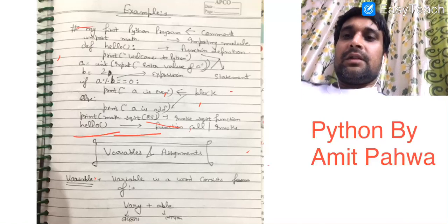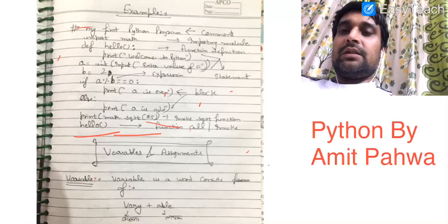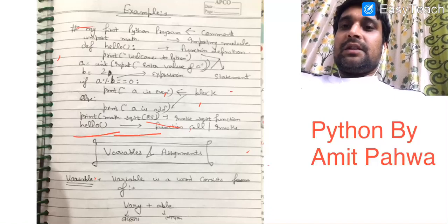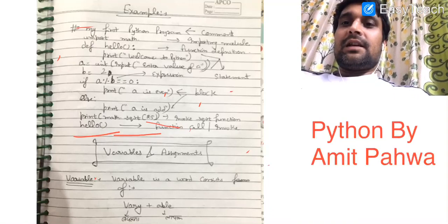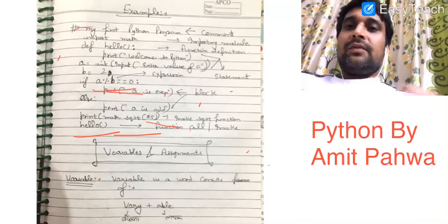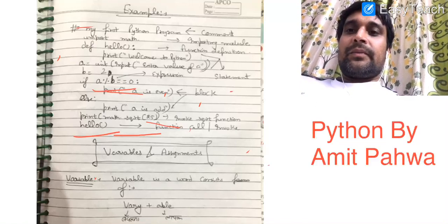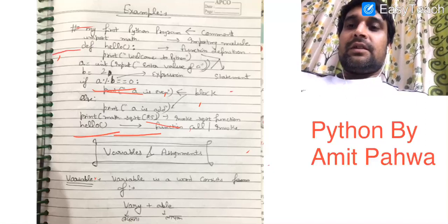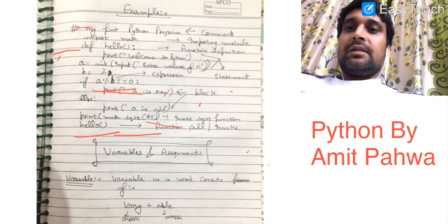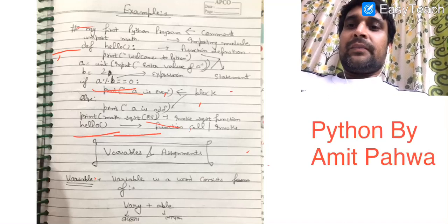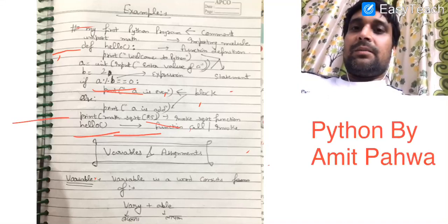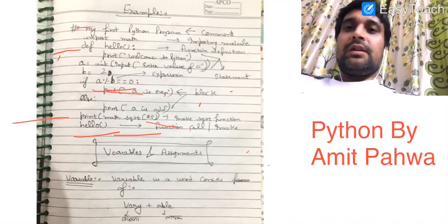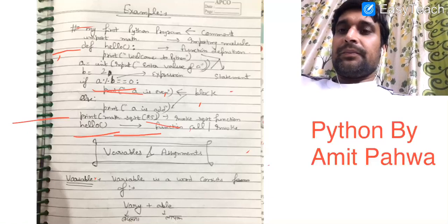Okay, so I don't think you have any doubt now. So we write a percentage b is equal to 0. It is basically an expression because it will return a certain value. Okay, the first line is our comment. This is our definition of function. In this section we are calling a function which is available in the module. So I don't think you have any doubt now. If you have any doubt, then you can ask me anytime for that also.